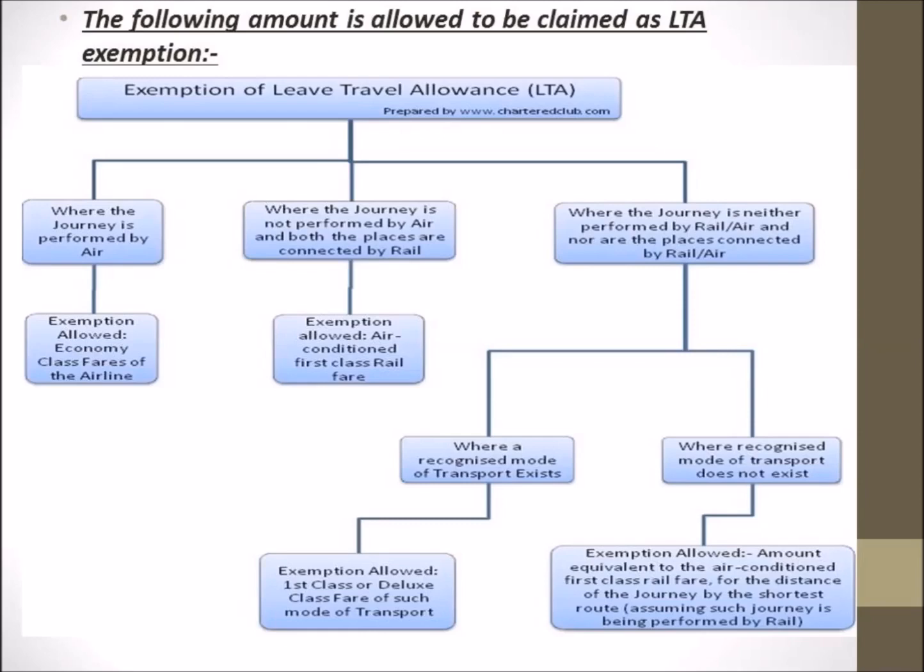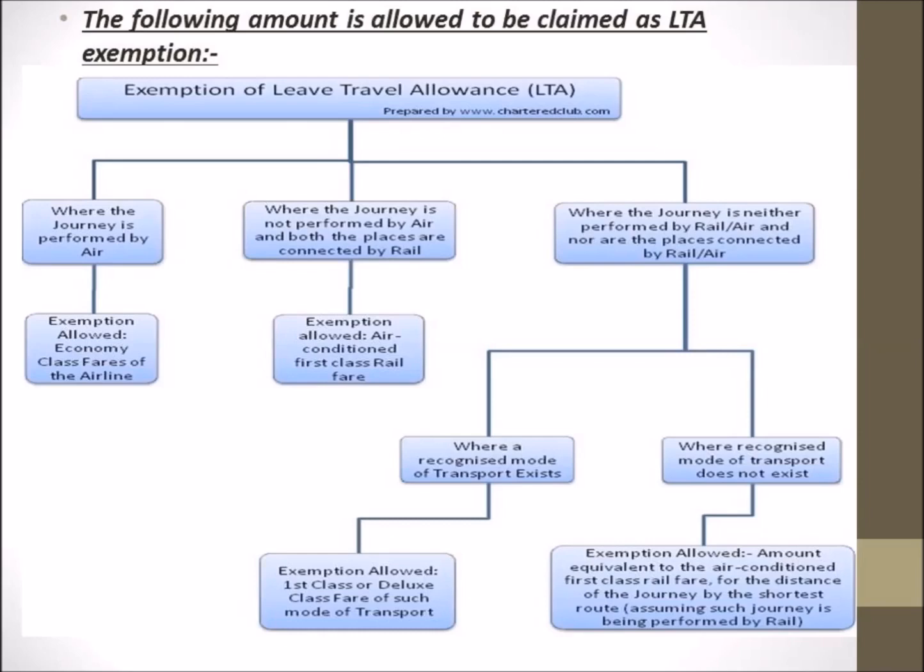So in that case, the shortest distance between my place and the place of journey will be calculated, and the fare will be equivalent to the air-conditioned first-class rail fare for that distance.